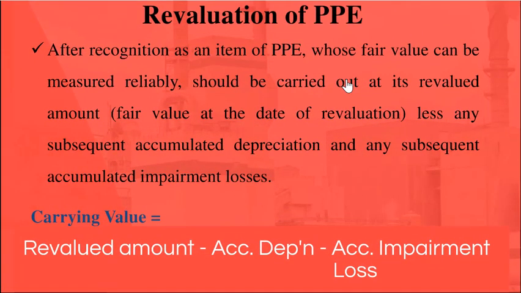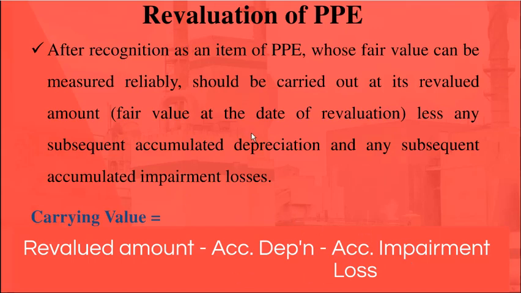So, if the entity can determine the fair value of the property, plant and equipment reliably, then the entity may choose to adopt the revaluation model. Under the revaluation model, the carrying amount of the property, plant and equipment can be computed like this. You get the revalued amount. From the revalued amount, you deduct accumulated depreciation and you deduct accumulated impairment losses.